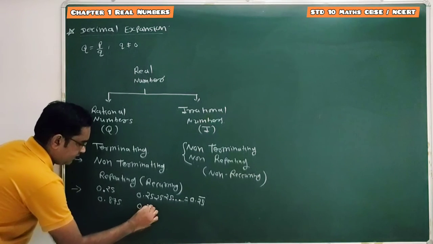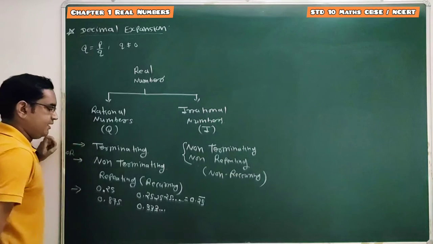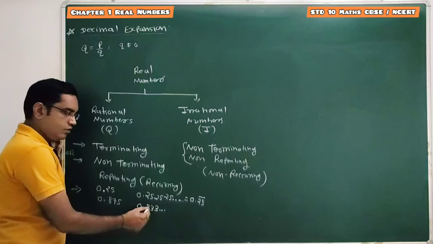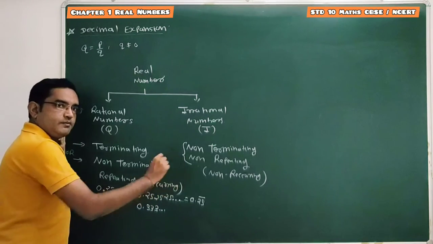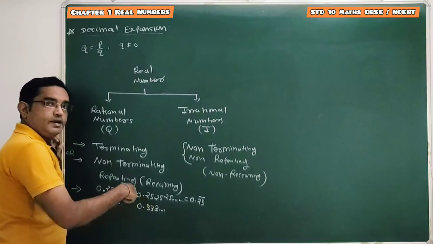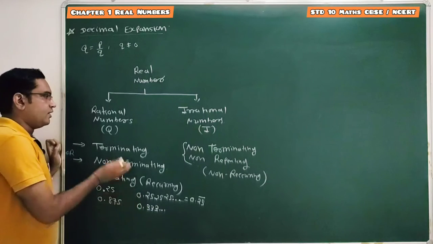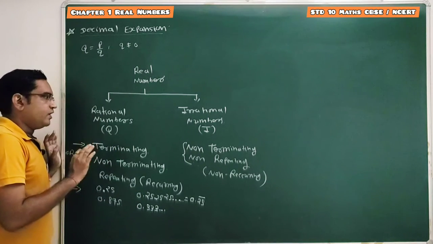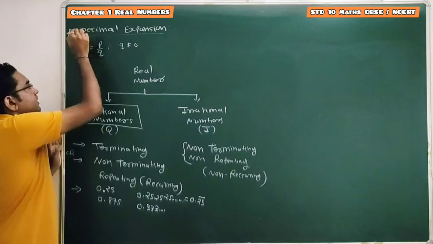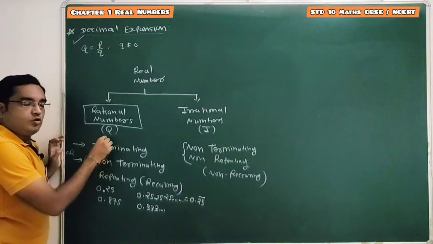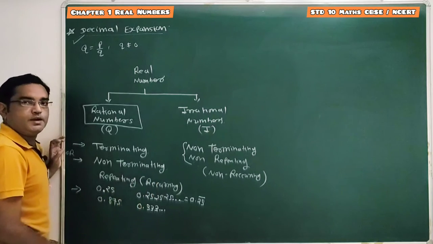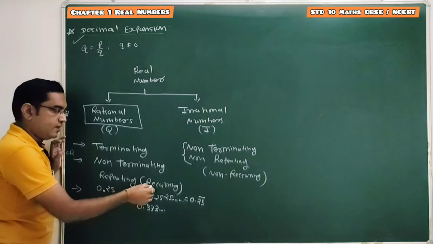Suppose 0.333 up to infinite. So this is non-terminating and repeating. Here a particular digit or group of digits are continuously repeating, so this type of decimal expansion is known as non-terminating and repeating, and these numbers are known as rational numbers. In short, for rational numbers, its decimal expansion is terminating or non-terminating, and for non-terminating it must be repeating. It is also known as recurring.